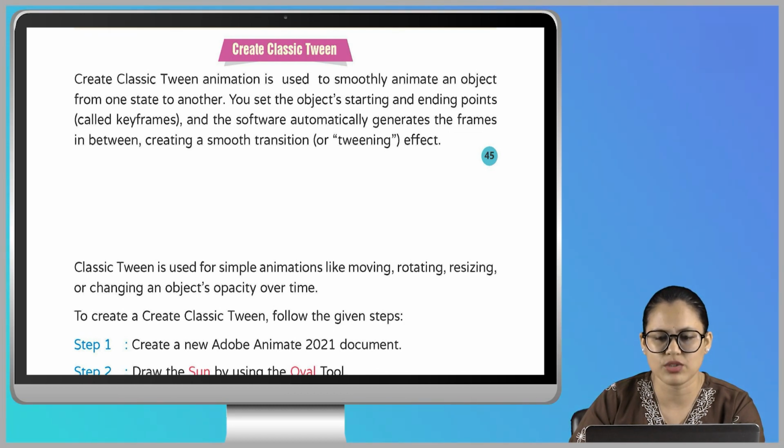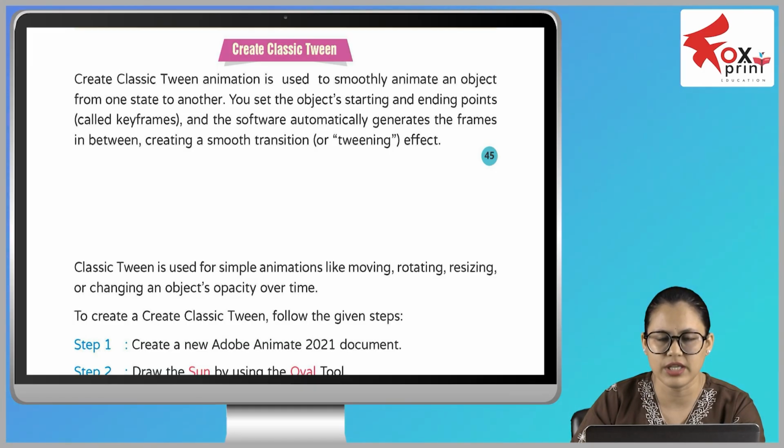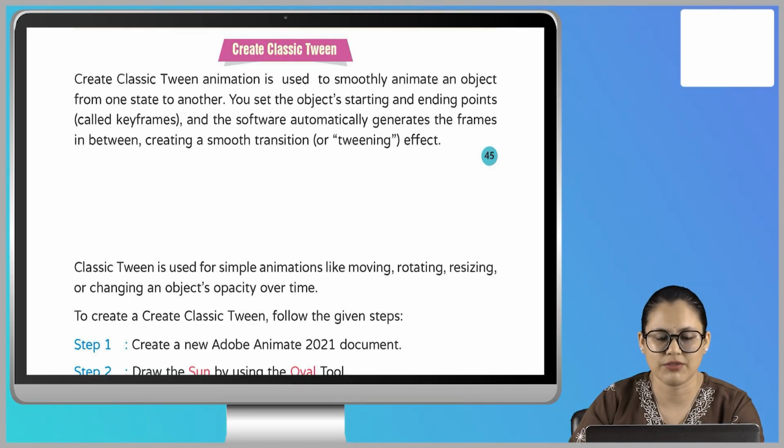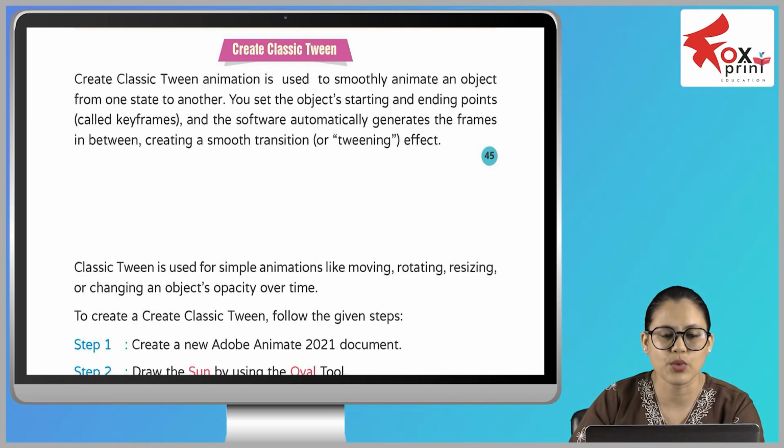ओके, क्रिएट क्लासिक ट्विन। Create classic tween animation is used to smoothly animate an object from one state to another. You set the object's starting and ending points called keyframes, and the software automatically generates the frames in between, creating a smooth transition or tweening effect. Classic tween is used for simple animations like moving, rotating, resizing, or changing an object's opacity over time.